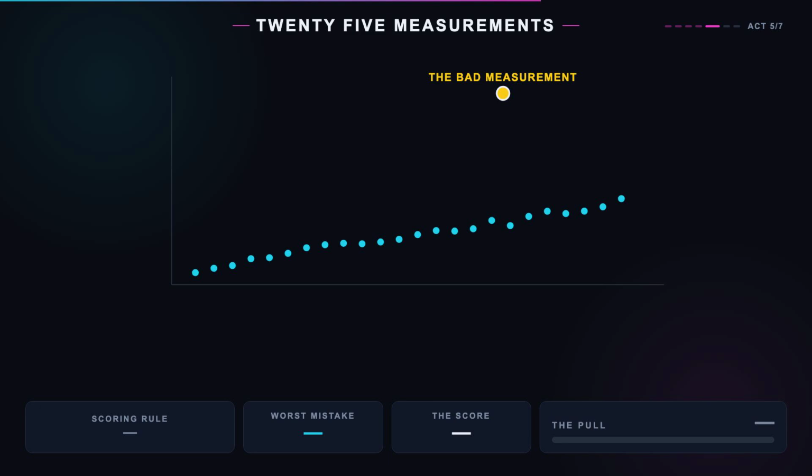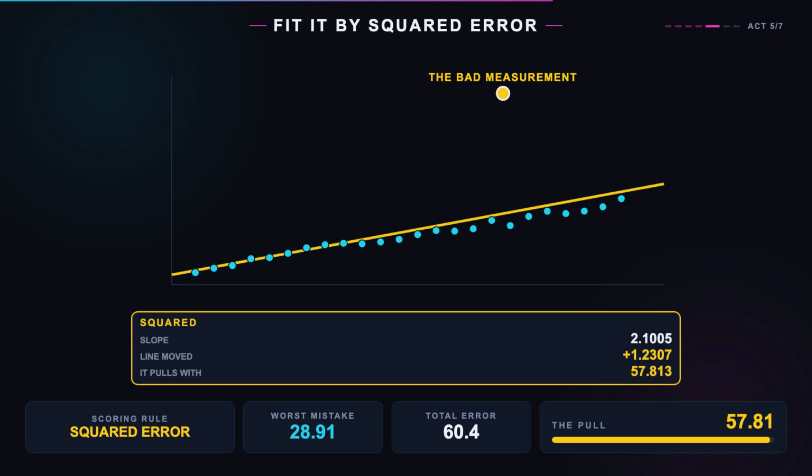Now, that was classification, where the answer is yes or no. The other half of the job is predicting an actual number, and there the choice shows up somewhere you can see it with your eyes. 25 measurements. 24 of them are honest. One of them is a mistake.